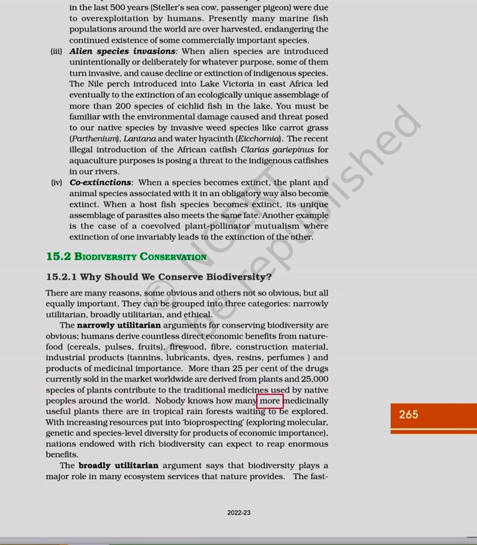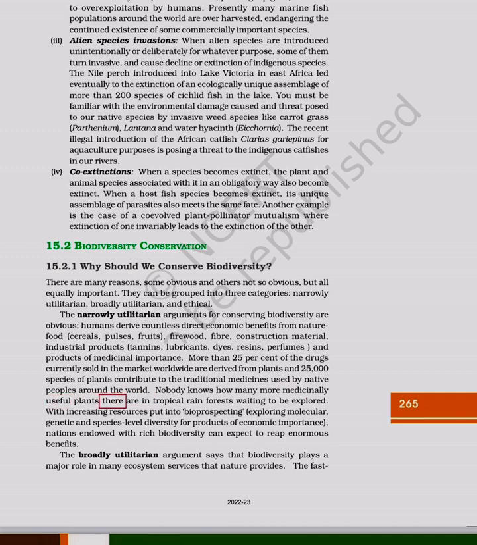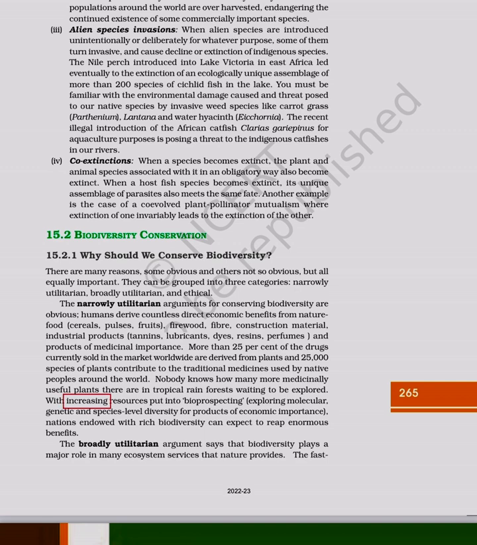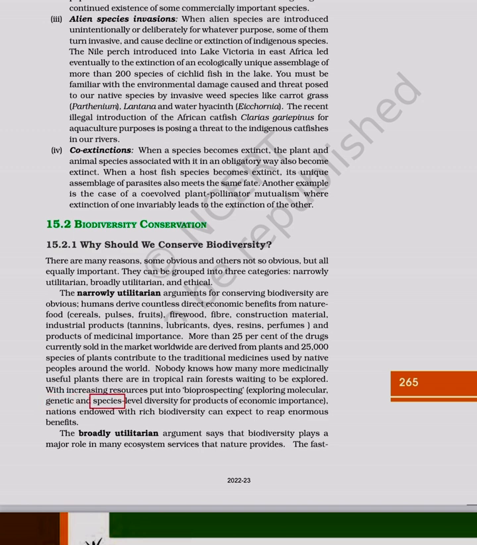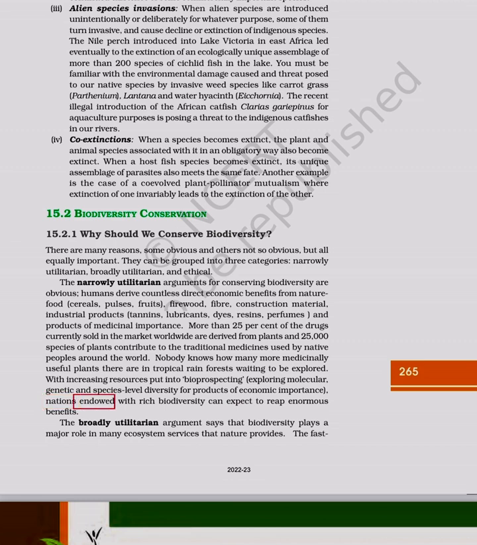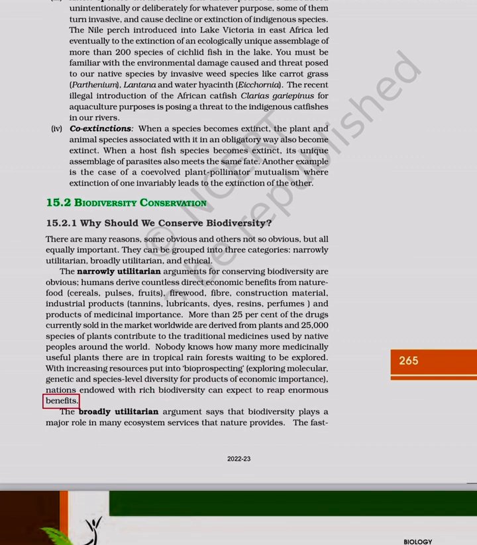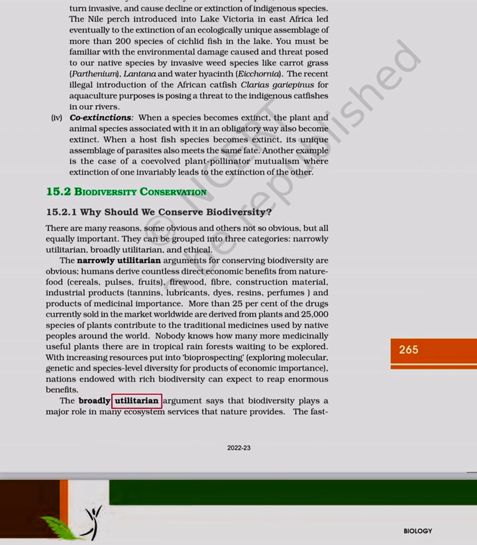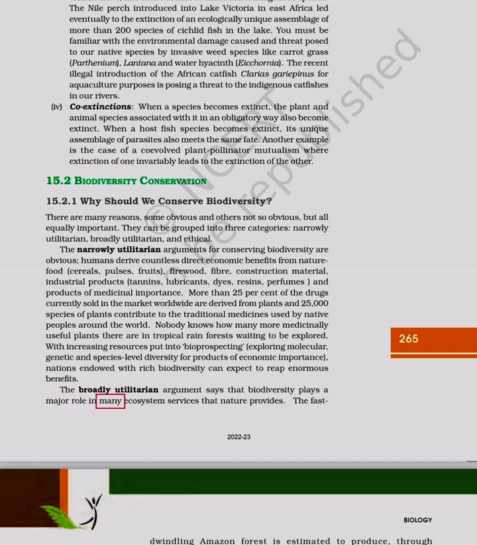Nobody knows how many more medicinally useful plants there are in tropical rainforests waiting to be explored. With increasing resources put into bioprospecting, exploring molecular, genetic and species level diversity for products of economic importance, nations endowed with rich biodiversity can expect to reap enormous benefits. The broadly utilitarian argument says that biodiversity plays a major role in many ecosystem services that nature provides.